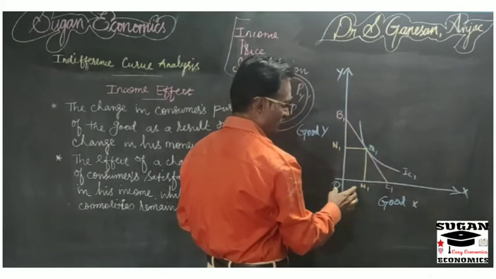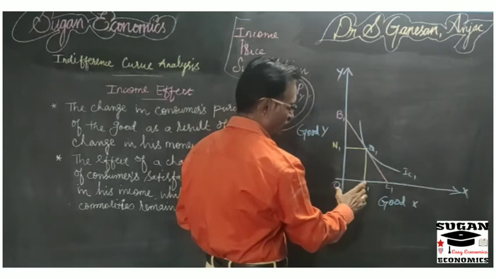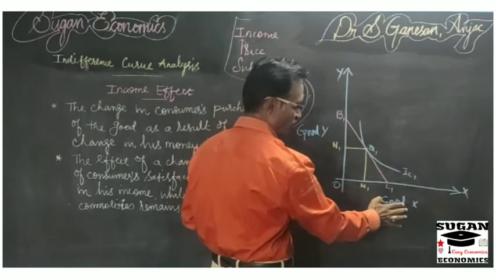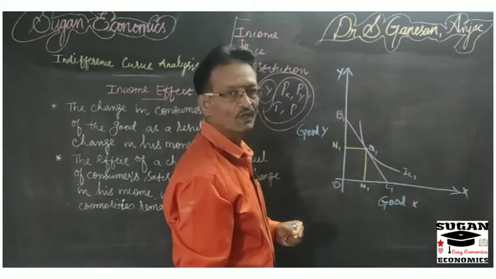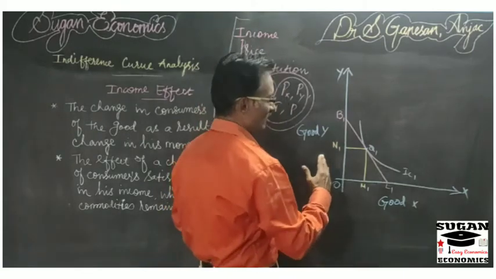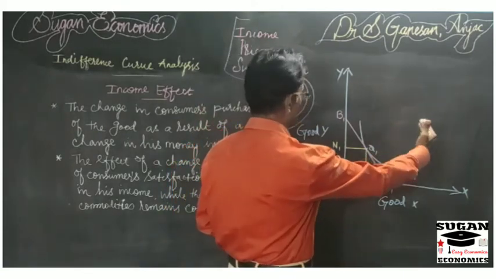At that point the consumer is having a combination of OM1 amount of good X and ON1 amount of good Y. Now what will happen if the income of the consumer increases?